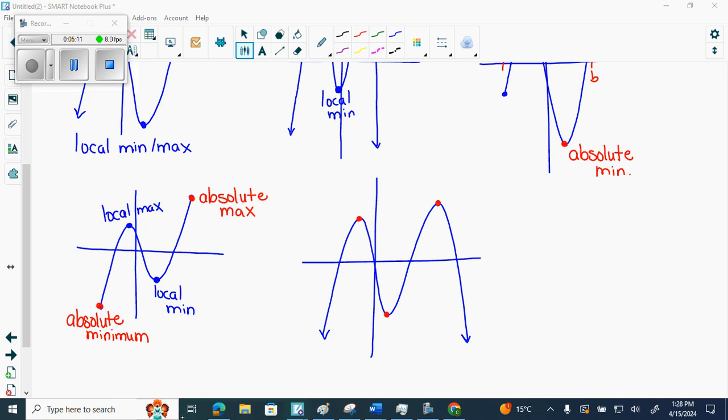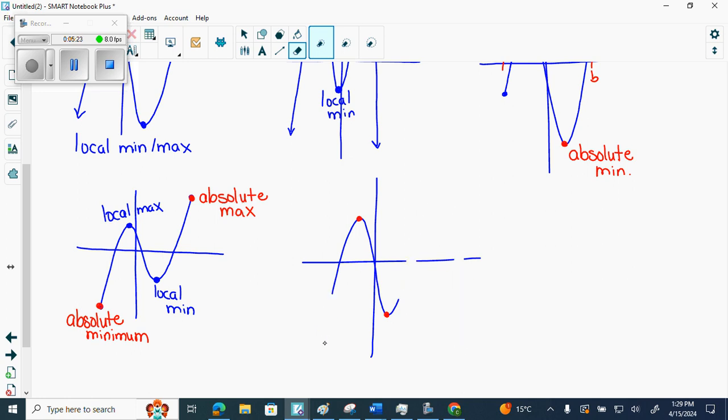What happens though, if I give you the equation and I say, okay, but I'm restricting the domain like this. Watch. Do I still state that third critical number? Is it critical to this graph anymore?